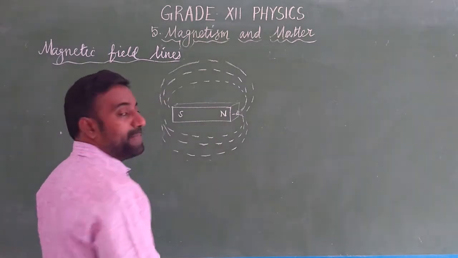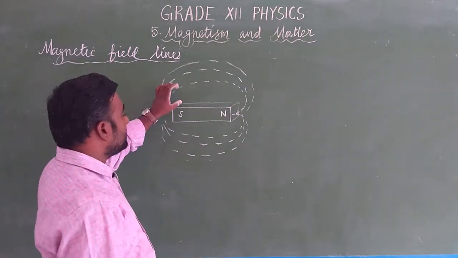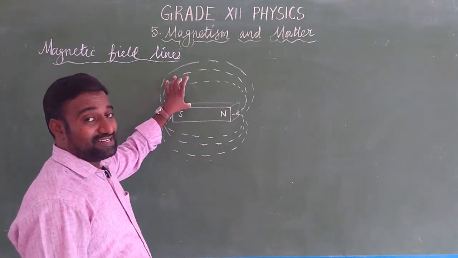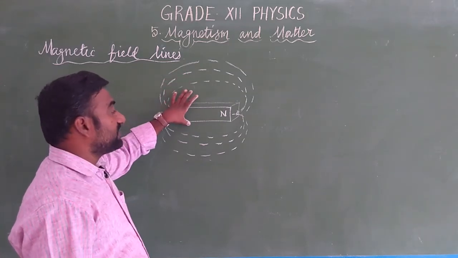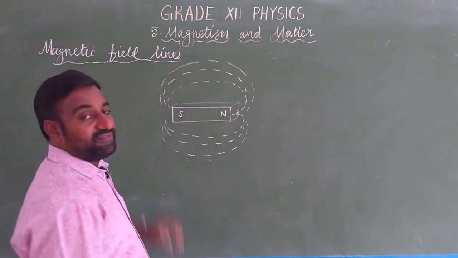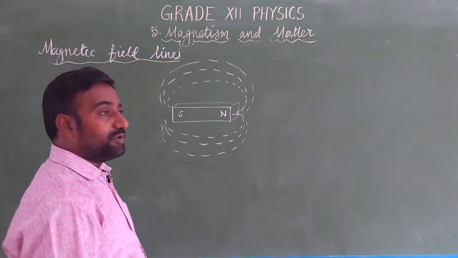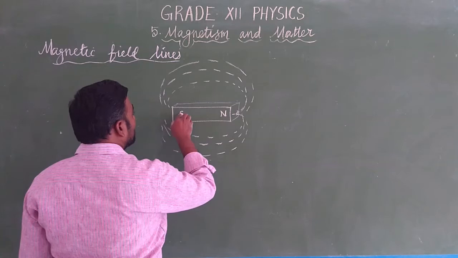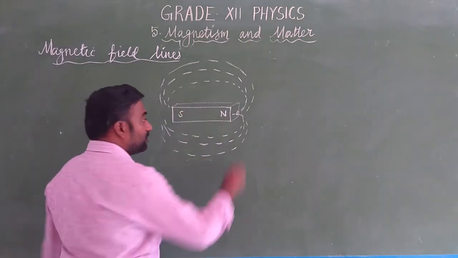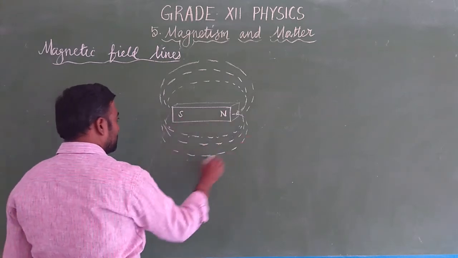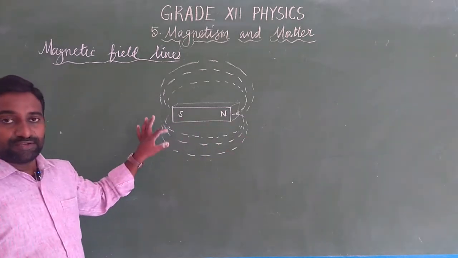which are indicating the magnetic field lines, which means the region around the magnet in which the magnetic force is felt or detected. So magnet சுத்தி ஒரு certain region வரைக்கும் மட்டும் தான் magnetic force experience பண்ணா அதுதான் magnetic field line, magnetic field சொல்லுவோம். So the iron filings aligned in concentric circles around this magnet are called magnetic field lines. இது ஒவ்வொன்றுமே magnetic field lines. Magnetic field lines are always closed curves.